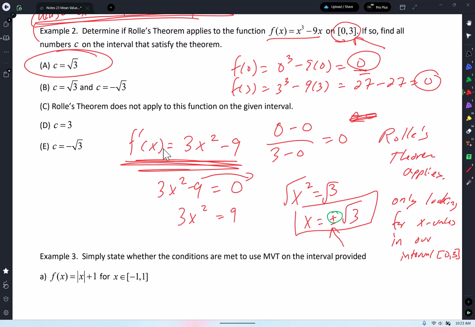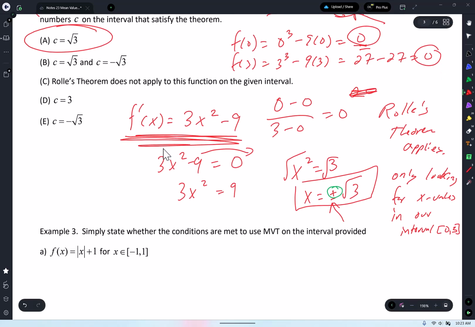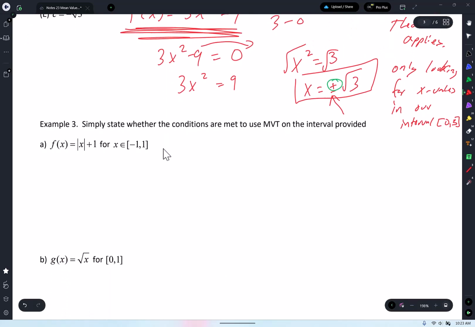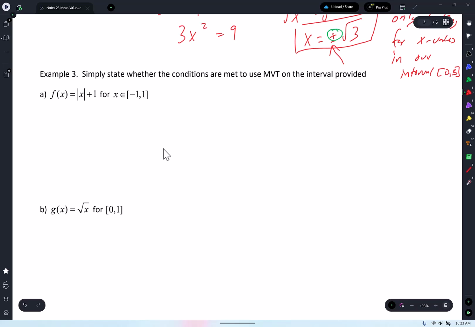And that's it, guys. And of course, we got to practice some more, and that's what we're going to do in a little bit with the delta. All right, so all you're doing is stating. It says simply state whether the conditions are met to use. And every time you see MVT, guys, just write it out. Mean value theorem. I need to change that. So next year, I'll go ahead and change my bad habits.